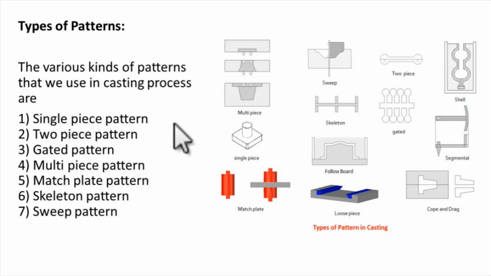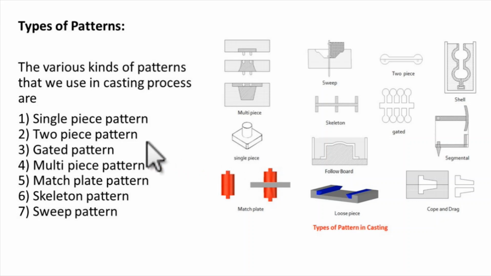Now there are many different kinds of patterns we use in the casting process. These are a few examples. The first one is the single piece pattern. This is an example of a single piece pattern. A single piece pattern is the simplest pattern, in a solid form, and it has only a single component. This is basically used for very basic kinds of products or casts.